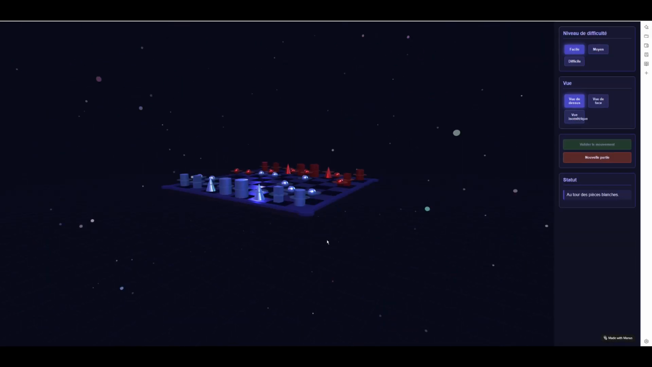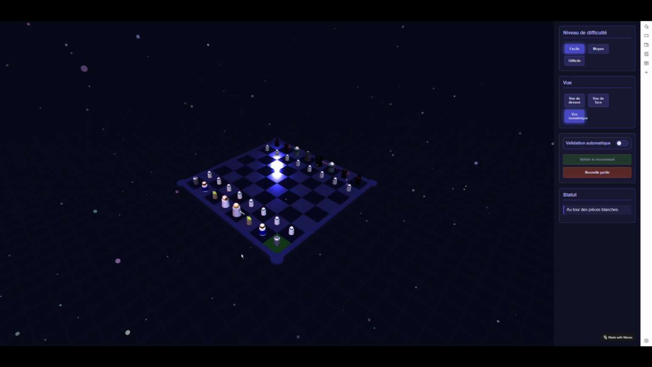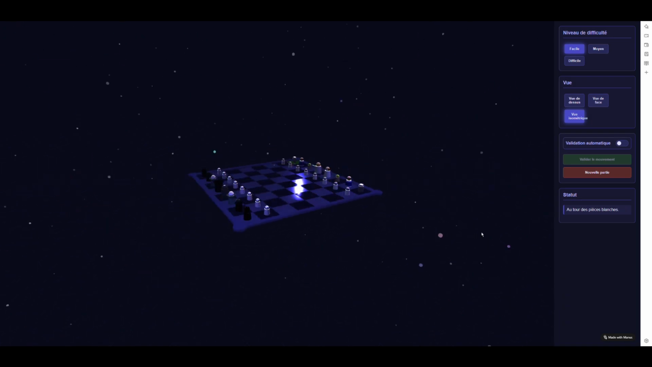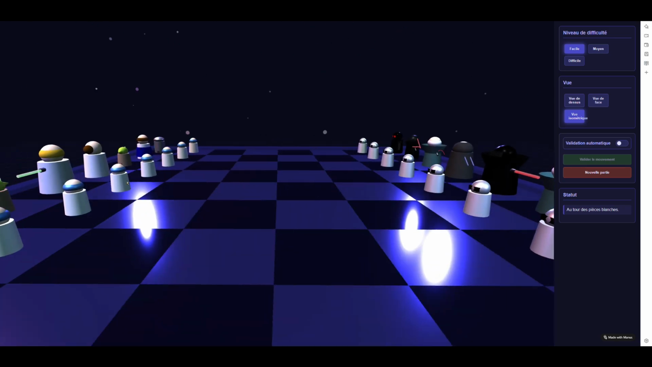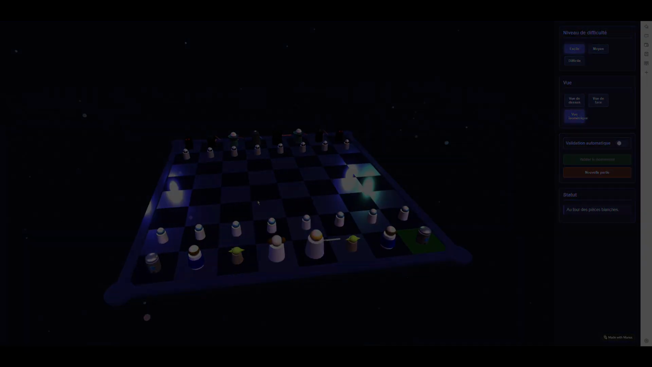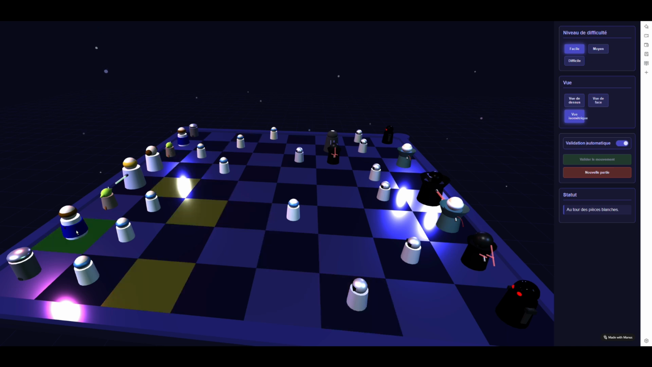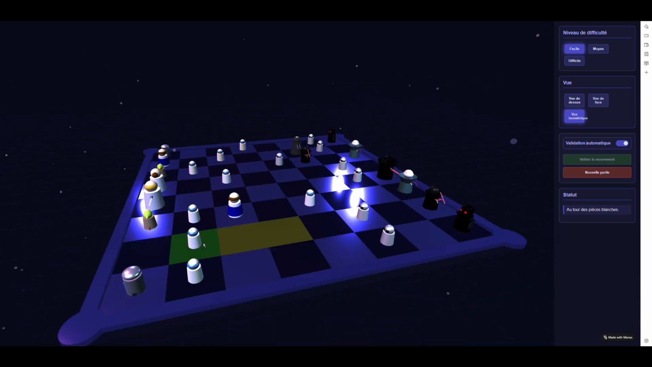Finally, Manus crosses the finish line. After a few adjustments, the game is not only functional but also visually impressive. The pieces now bear a striking resemblance to the Star Wars characters, especially Yoda, who looks ready to dispense wisdom and maybe even a lightsaber duel.